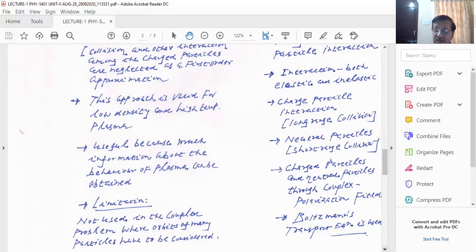So, dear friends, this chapter is basically dealing with the microscopic study. We want to study single particle orbit theory, and we want to describe when a charged particle is moving in a uniform electric field, in a uniform magnetic field, what its characteristic is, how it is moving in plasma, and we want to write down the equation of motion of each particle, either an electron or an ion.